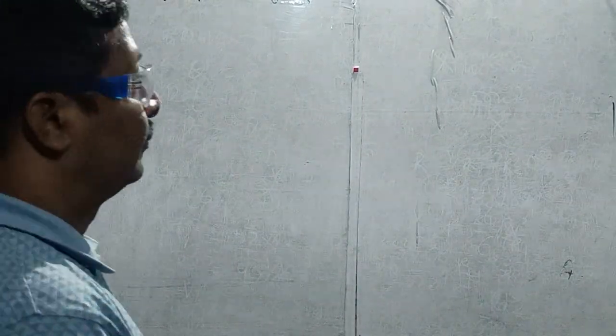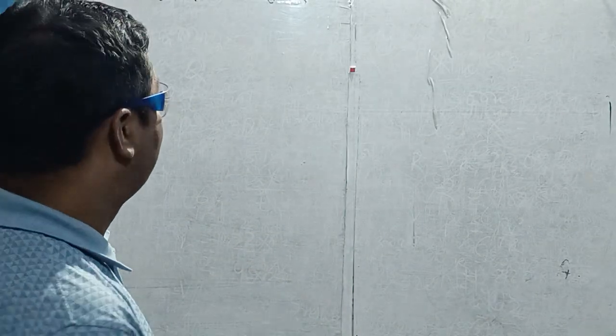Hello students, let us discuss some maths regarding the nature of roots once more with a suitable example.